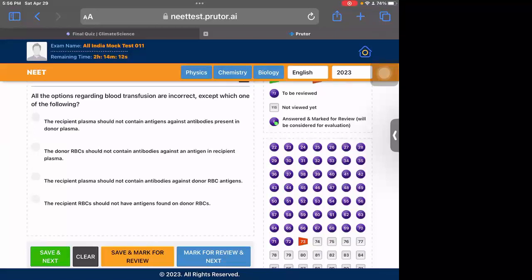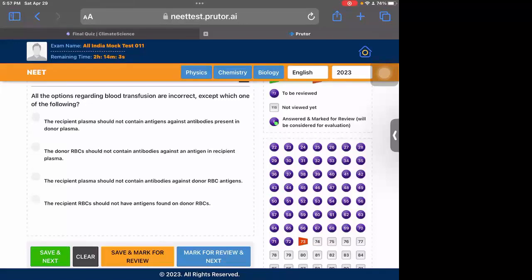The recipient's plasma should not contain antibodies against the donor's antigens. In blood transfusion, the donor's RBC contains the antigens, and the recipient's plasma contains the antibodies.